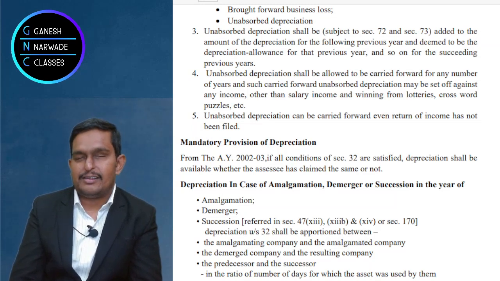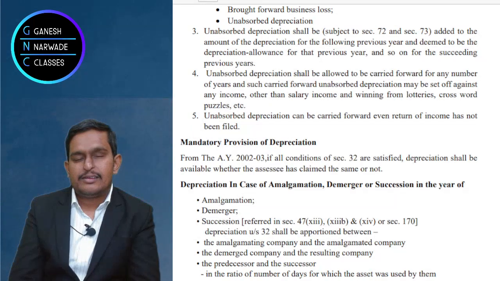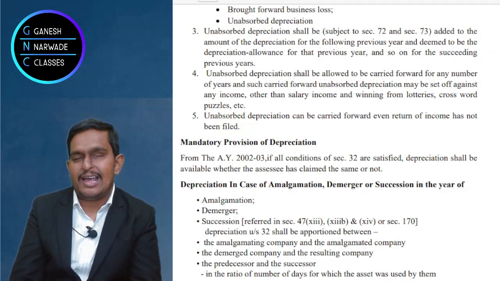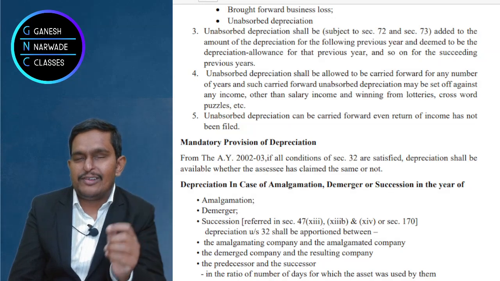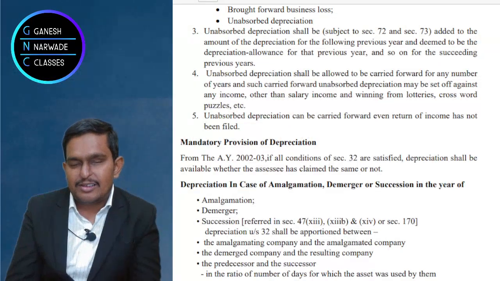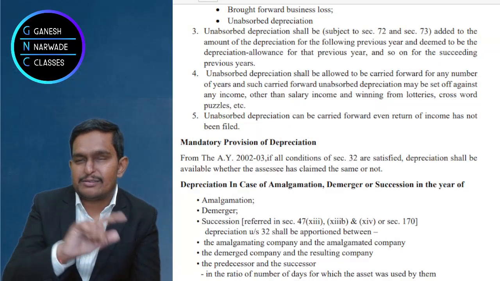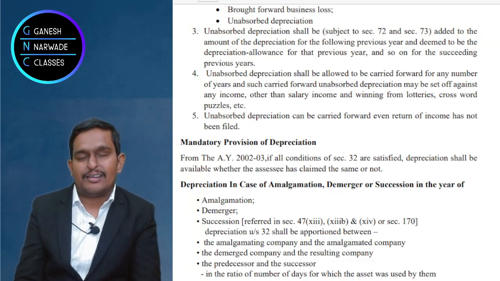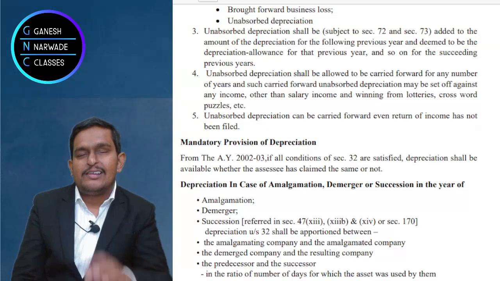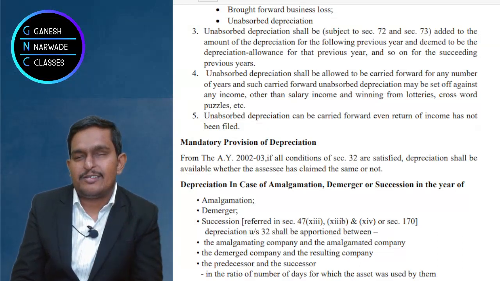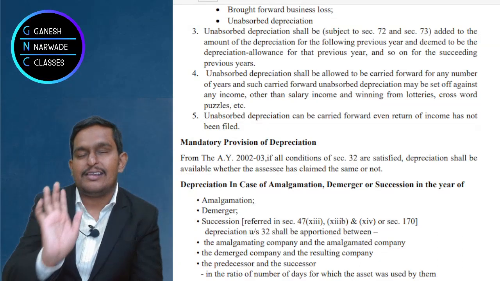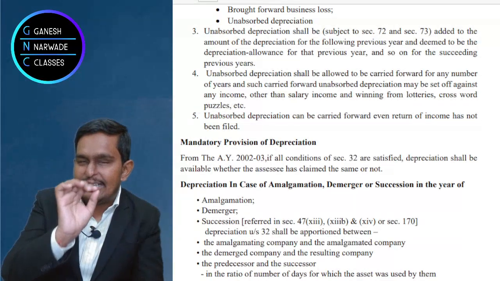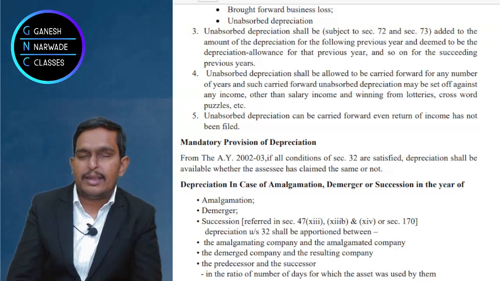depreciation is mandatory. That means even though there is no income tax on you, you need not pay any tax, still WDV will be calculated as usual. So opening WDV, add purchases, minus sales, closing WDV, that should continue every year. You cannot say this year I'll skip claiming depreciation. No, it is mandatory. Every year from the date of purchase of the asset, you are mandatorily required to claim depreciation.